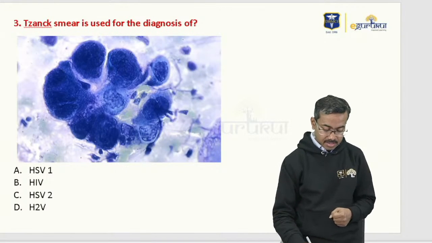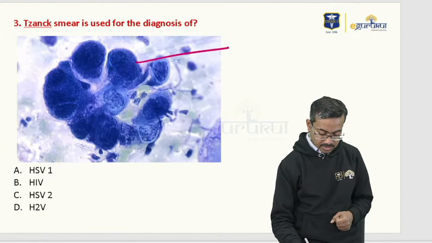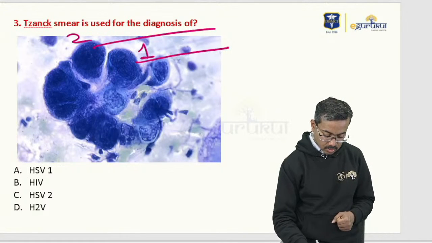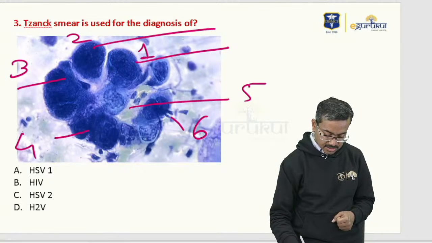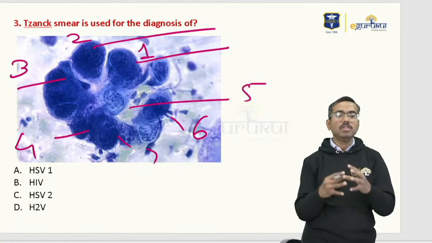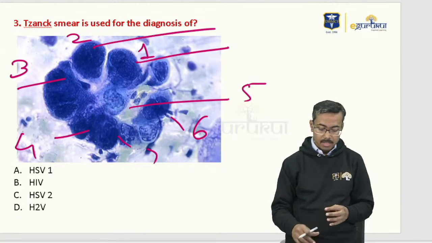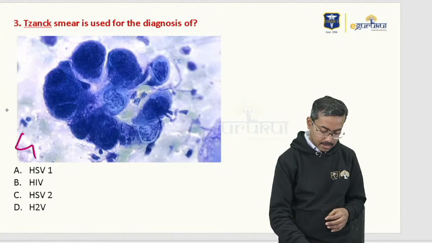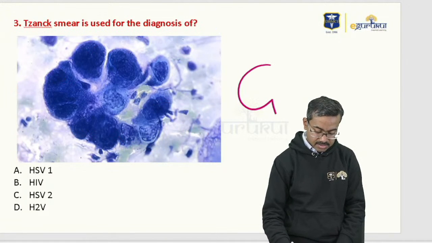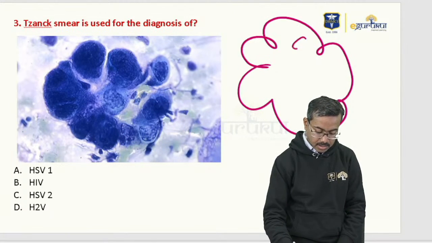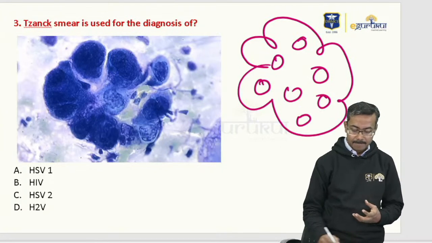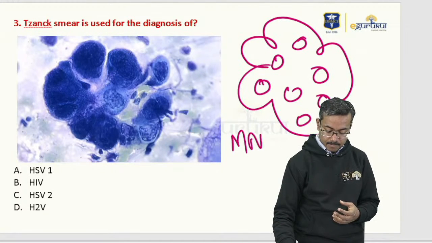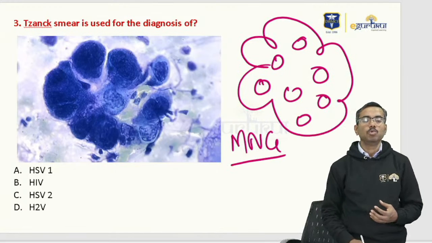The Tzanck smear is used for diagnosis of, now these cells, can you see one nucleus here, second nucleus, third nucleus, 4, 5, 6, maybe 7. So multiple nuclei are clumping together. If I just draw that, there is one cell like this, and it has multiple nuclei inside. This is simply called a multinucleate giant cell. We also call it MNG.